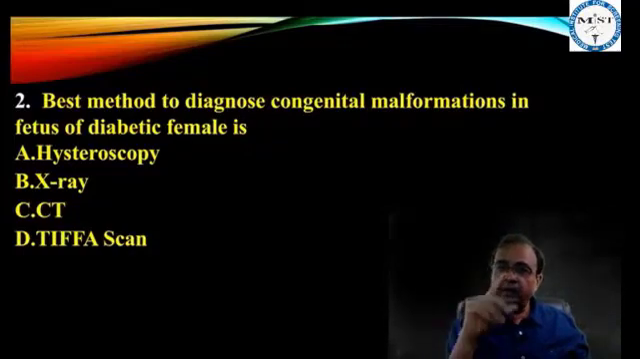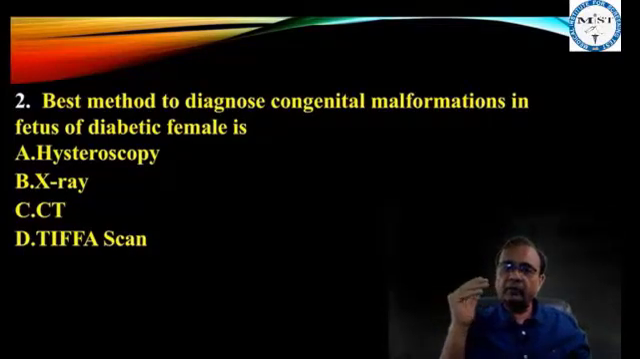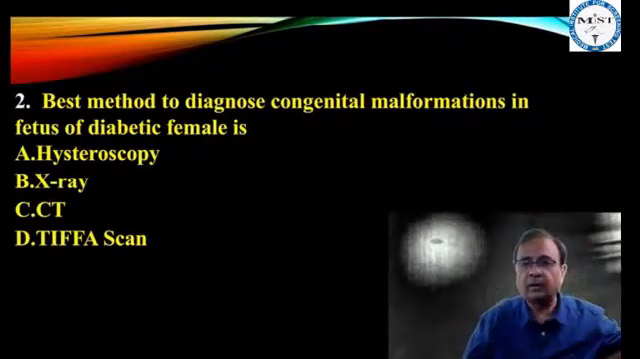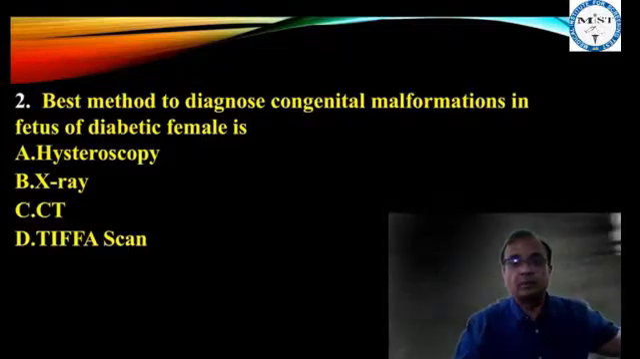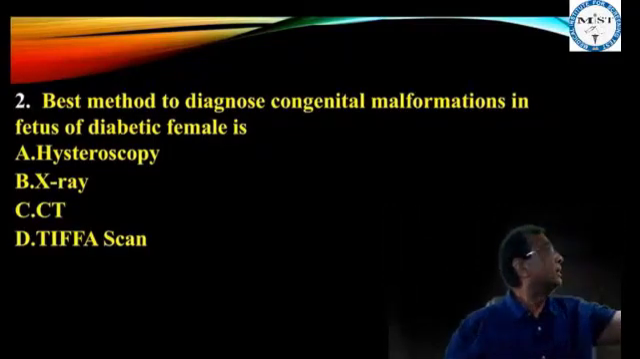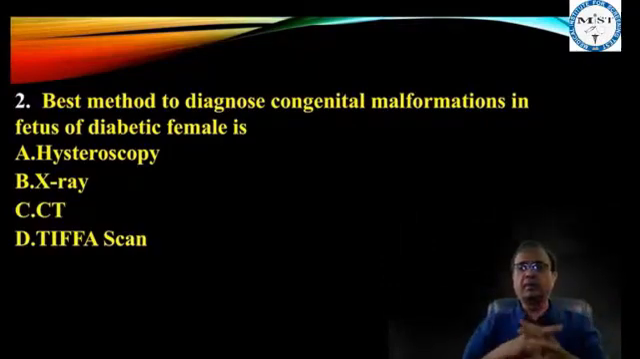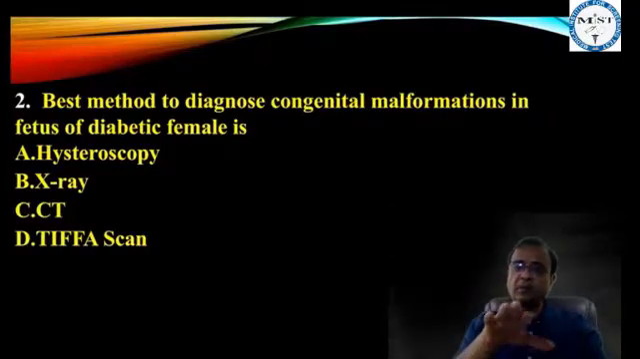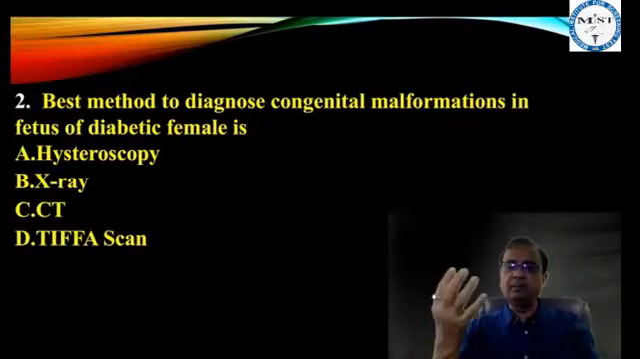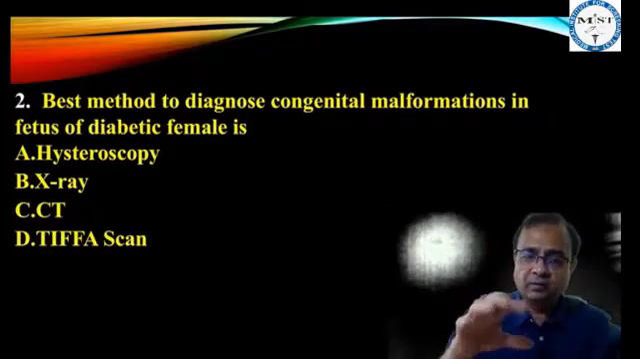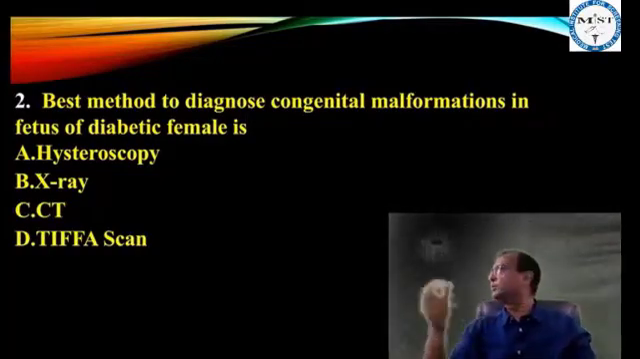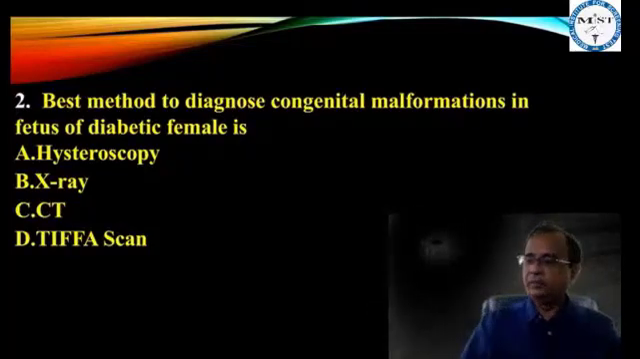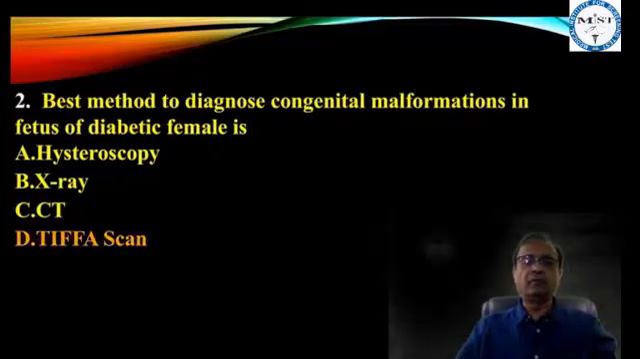So the best method to predict congenital malformations in fetus of diabetic female would be HbA1c, beta. HbA1c, glycosylated hemoglobin. Okay, beta. And the best method to diagnose would be ultrasound. Which ultrasound? In place of TIFFA scan, the examiner may make this MCQ very simple, USG. This TIFFA scan means it is a level 2 ultrasound. Okay, beta? So the answer to this question is TIFFA scan.